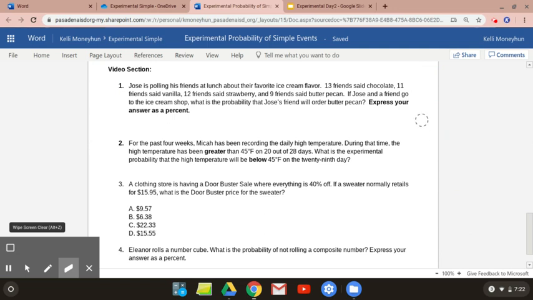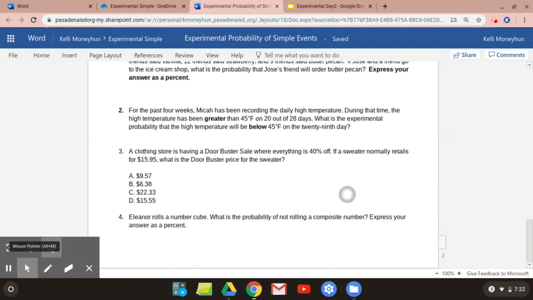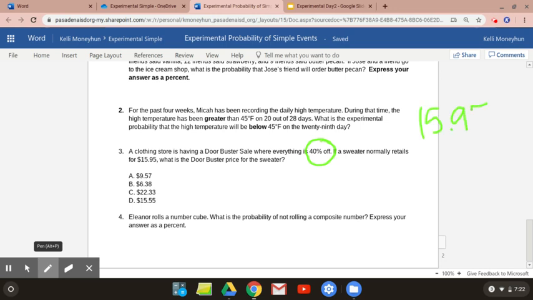All right, number 3 says a clothing store is having a doorbuster sale where everything is 40% off. If a sweater normally retails at $15.95, what's the doorbuster price? So I'm going to teach y'all a trick. If you don't get it, remember that you can always set up a proportion, but here's your trick. In order to find 40% of $15.95, you can multiply.